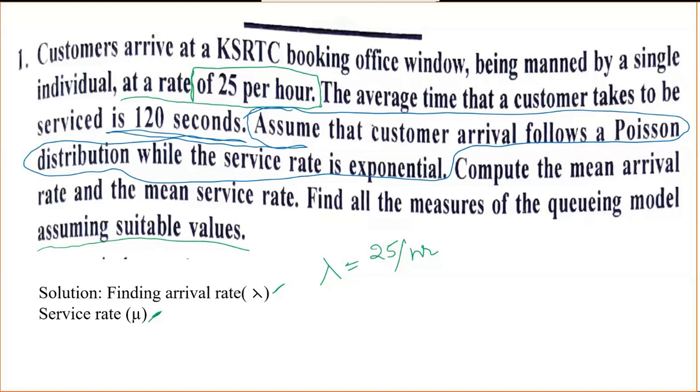Now we need to find the value of mu. What is the mean service rate? In 1 hour, how many customers can be served? The average time that a customer takes to be served is 120 seconds, and 120 seconds is nothing but 2 minutes.